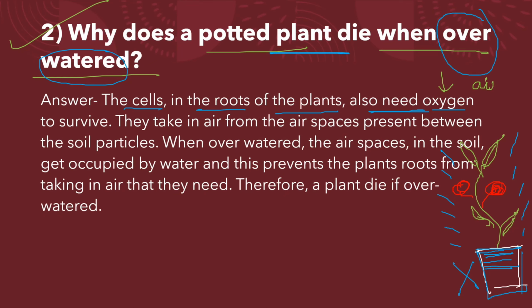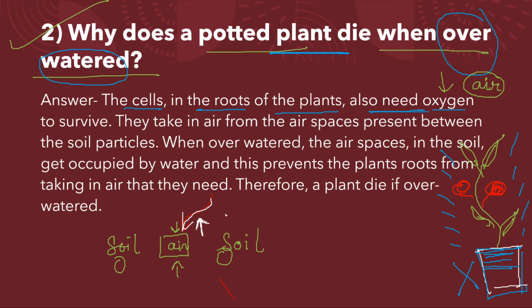They get this oxygen from the air, and this air or oxygen is trapped in between the soil particles. So if this is one soil particle and this is another particle, the air is trapped in between them. The roots penetrate into the soil, and from there the root cells exchange gases, that is O2. Clear? So they take in air from the air spaces present in between the soil particles.